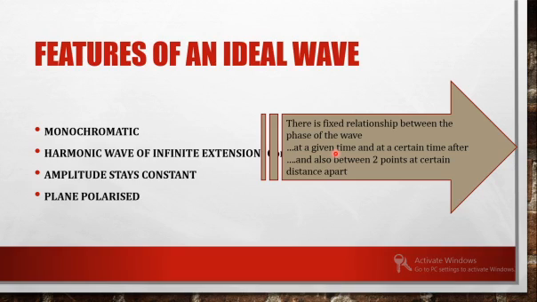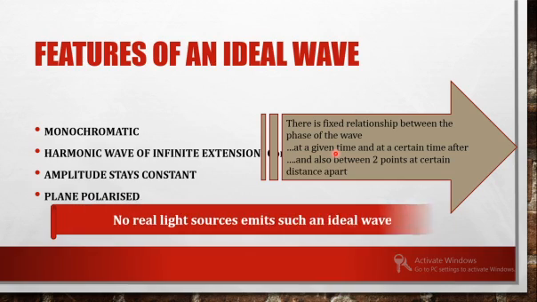Also, we can take two distances x1 and x2. If you consider the amount of displacement or the state of vibration, there also it may be a relationship. And these were the features of an ideal wave.